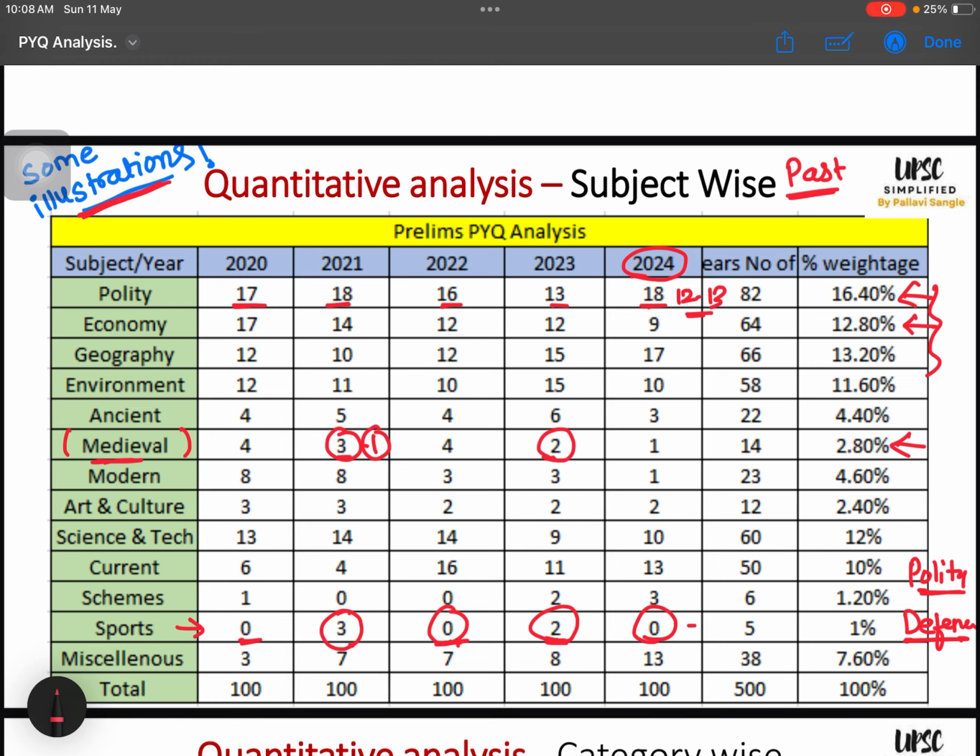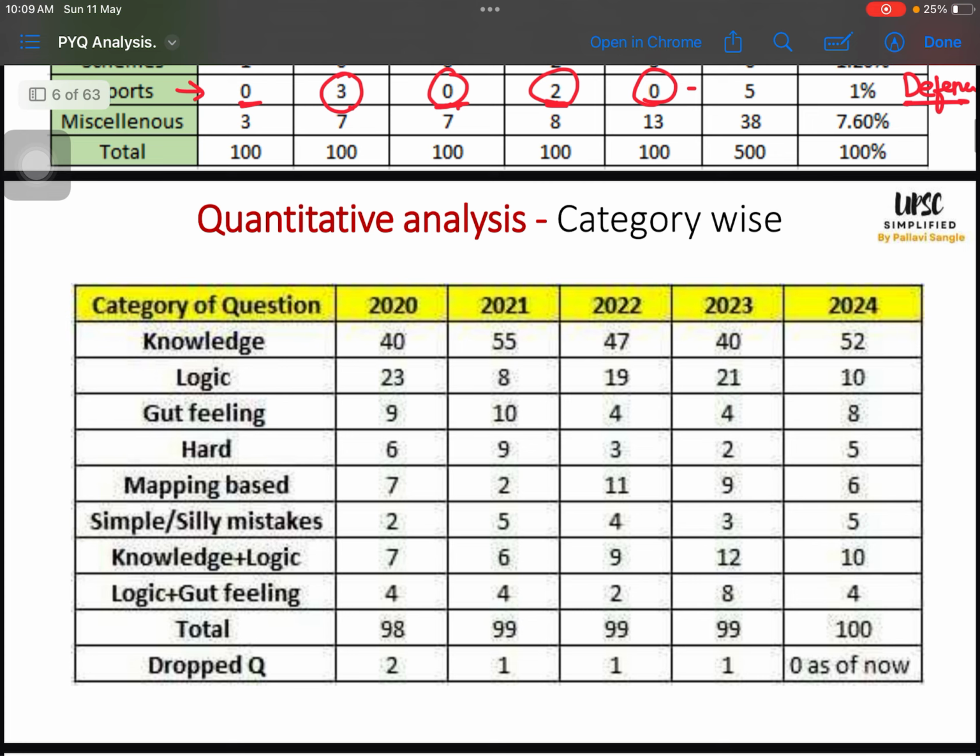If I'm applying only my head, I can think about all these things, but if 100 other people are applying their head, then there will be so many other illustrations. So you should analyze them in this manner. This chart you can get and you can devise your own illustrations. Next is quantitative analysis category wise.